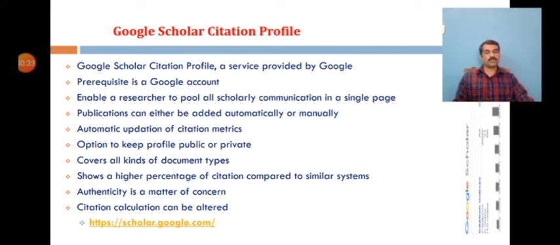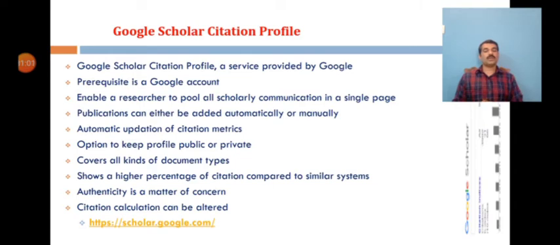That is the advantage. Even then, the citation metrics of the profile are automatically updated by the system based on the content added, which are simple and easy to understand. Options are available to keep the profile public or private. You can make it public or private, but if the profile is made public, then other researchers will be able to access and download the resources, and they will also be able to comment on them. Unless you make it public, people will not be able to see that.